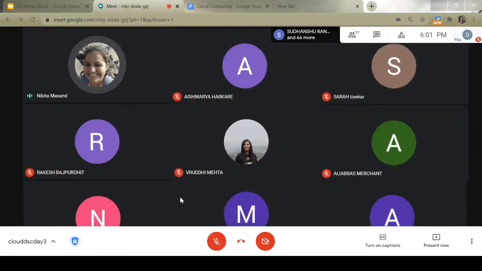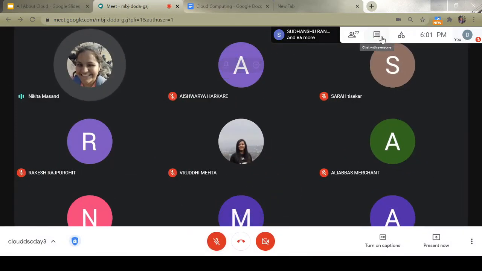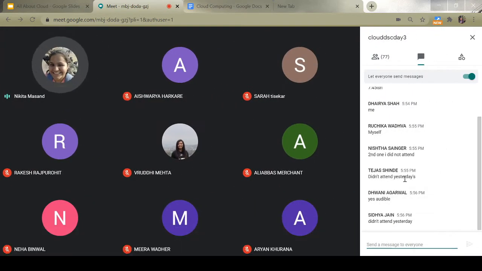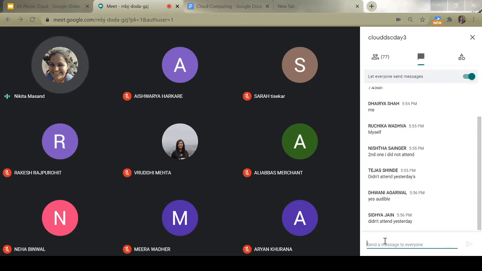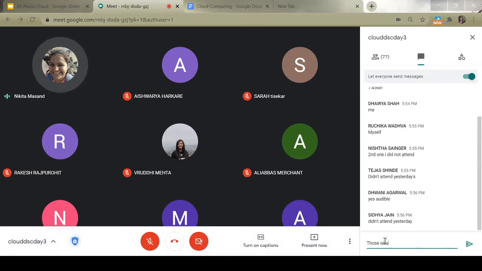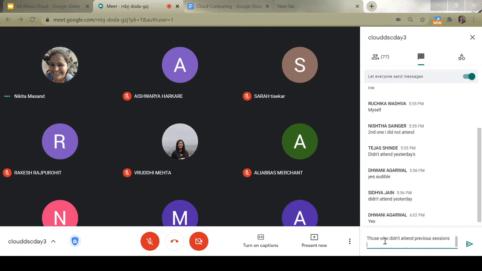Do you all remember that that day we had understood about load balancers, but many people were not able to imagine what is exactly happening. So before going to the Google Cloud platform, we decided that we will set up a load balancer on our local machine and show you all a very quick demo of how it all takes place. So should we move ahead? I'll show the demo. Okay, I'll present my entire screen.